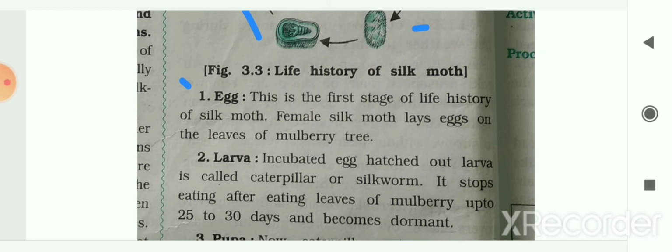This is the first stage of the life history of the silk moth, and the female silk moth lays eggs on the leaves of the mulberry tree. The next stage is larva. The incubated eggs hatch out into larvae, called caterpillars or silkworms. Under suitable conditions these eggs hatch, and it stops eating after eating mulberry leaves for 25 to 30 days, and it becomes dormant, that means inactive.